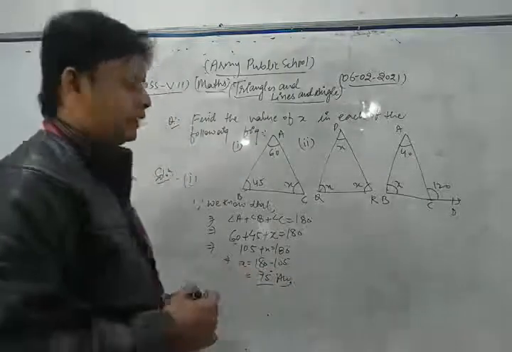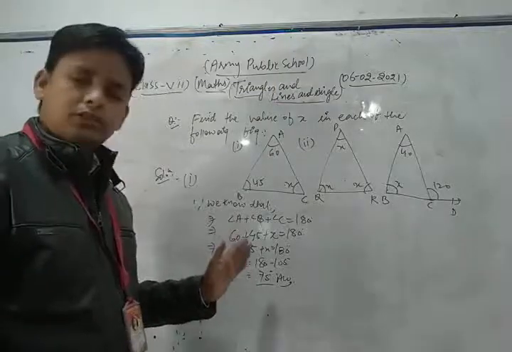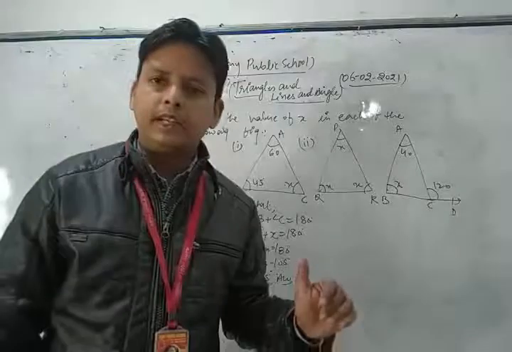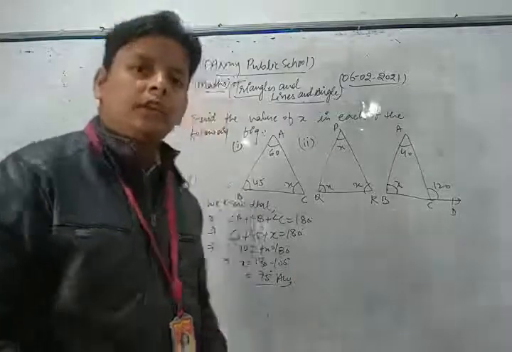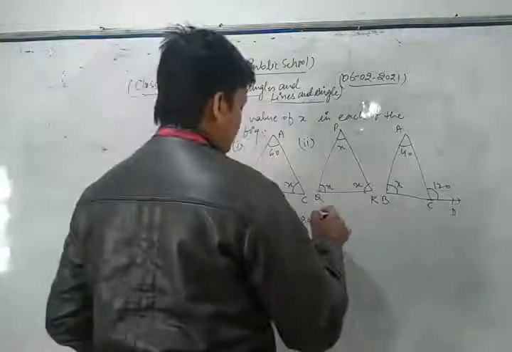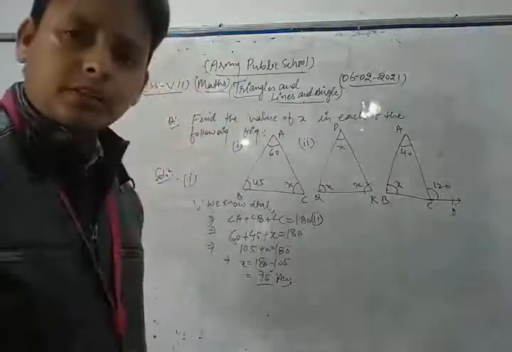Thus, dear students, in this way you can solve this type of question by applying the angle sum property of the triangle. Now we solve the second part of this question. In that question, we again apply the angle sum property of the triangle.